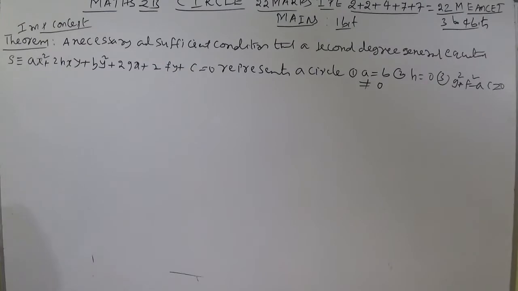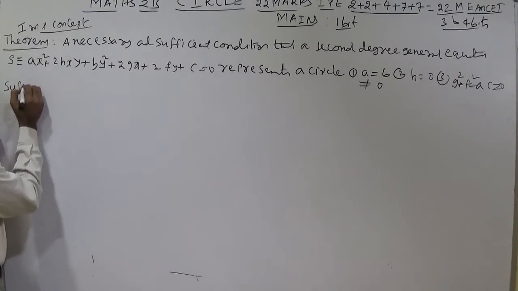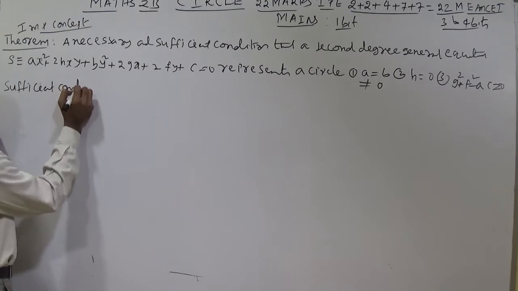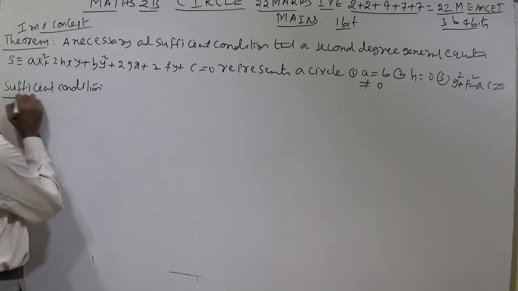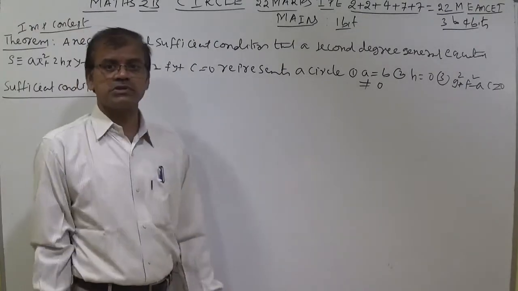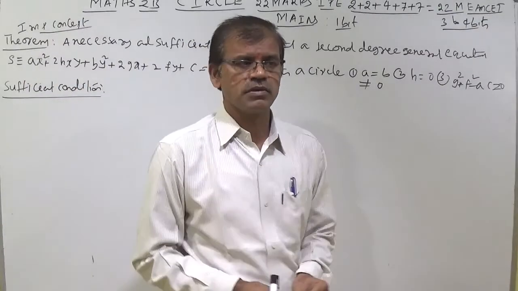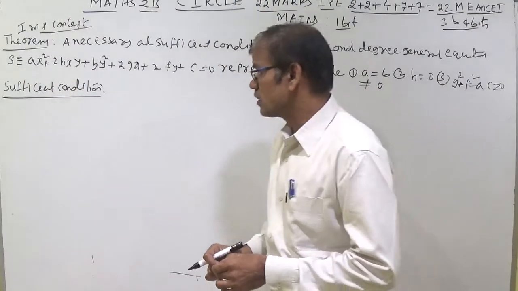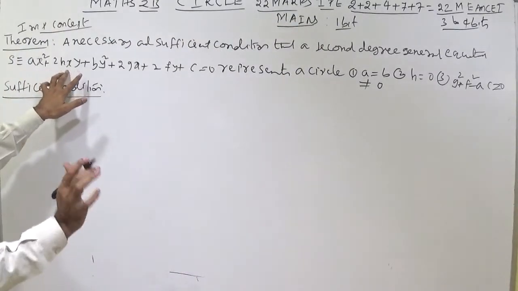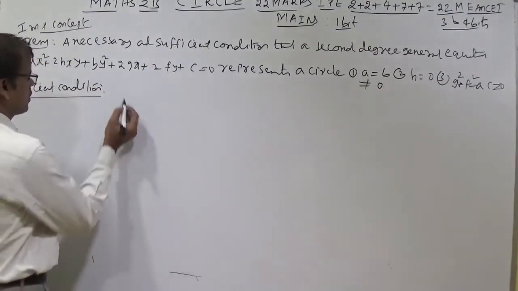Every student has to write the theorem in notes. You observe that. Sufficient condition: for the second degree general equation ax square plus 2hxy plus by square plus 2gx plus 2fy plus c equal to 0, we have proved a is equal to b, h equal to 0, g square plus f square minus ac greater than or equal to 0. Then we use ax square plus ay square, there is no 2hxy.